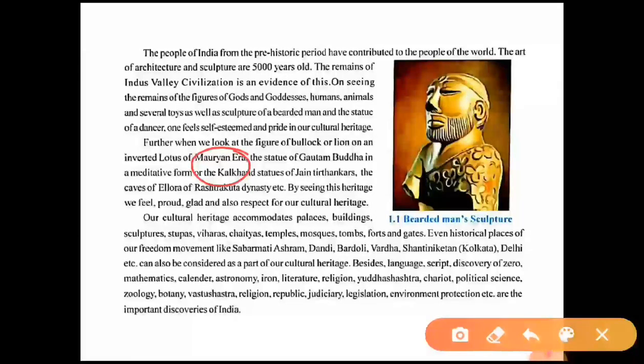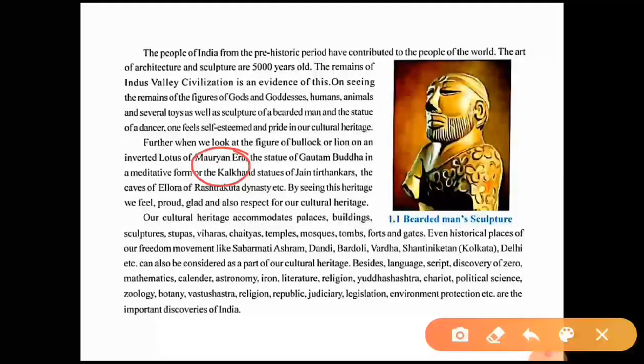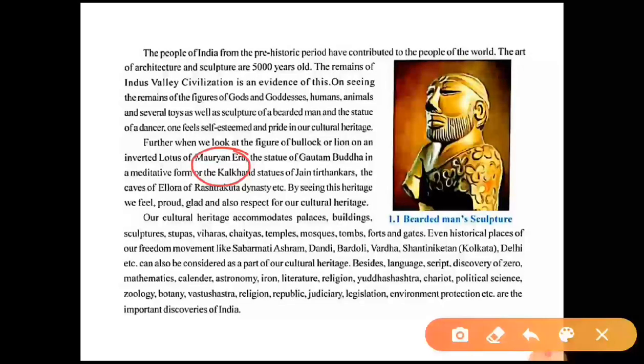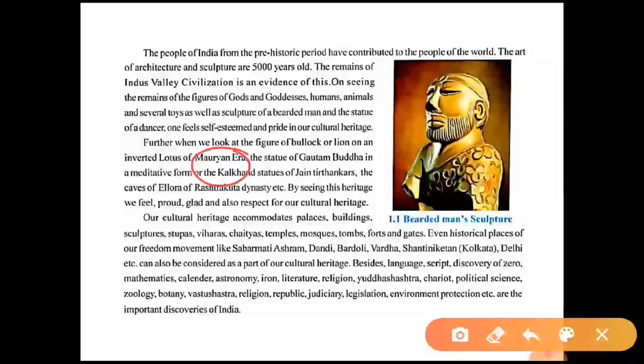Okay, then the statue of Gautam Buddha in the medieval period in meditative form, the Kalkhand statues of Jain Tirthankaras, the caves of Ellora of the Rashtrakuta dynasty, etc. By seeing this heritage, we feel proud, glad, and also respect for our cultural heritage.